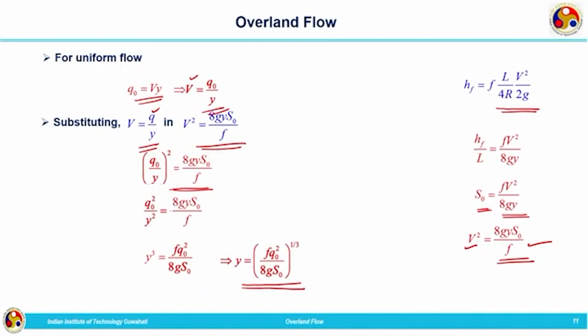Friction laws, we have compared the head laws from that equation and also from the Darcy-Weisbach equation, with certain adjustments to the terms, and finally we got the depth of overland flow given by this equation: Y is equal to (F q squared divided by 8 G S naught) all to the power of 1 by 3. And this Y specifies the depth of laminar sheet flow. This is the depth of laminar sheet flow because our initial assumption is that the flow is a fully developed laminar flow.